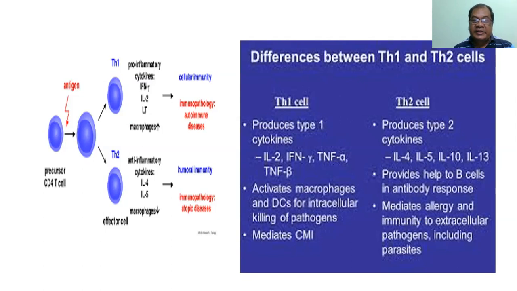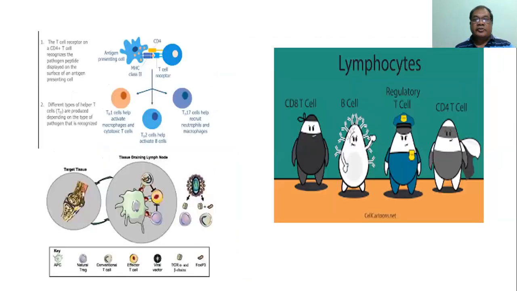So they mediate humoral immunity. So we see that there are at least 4 subpopulations of lymphocytes. These are CD8 or cytotoxic T cell, B cell, regulatory T cell, and CD4 T cell.